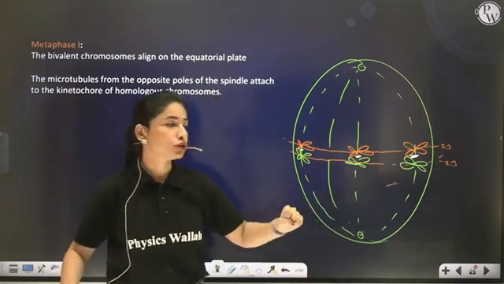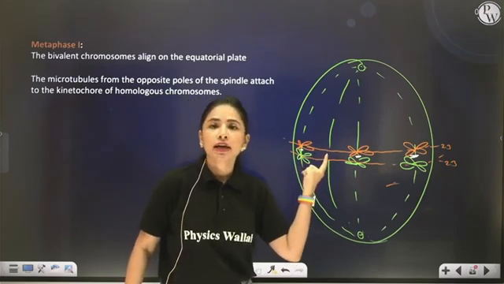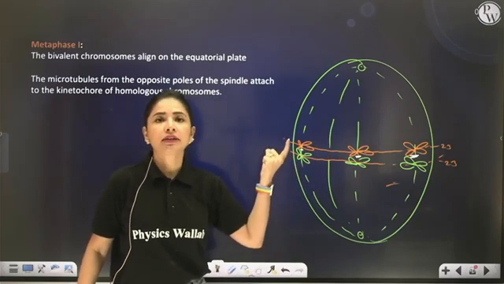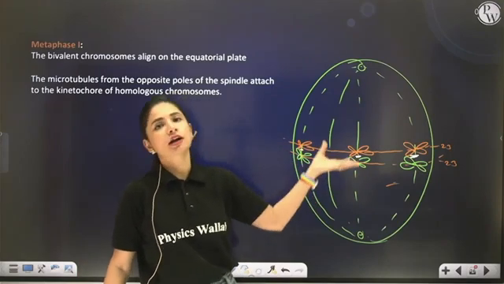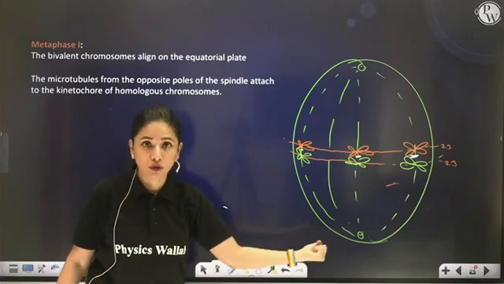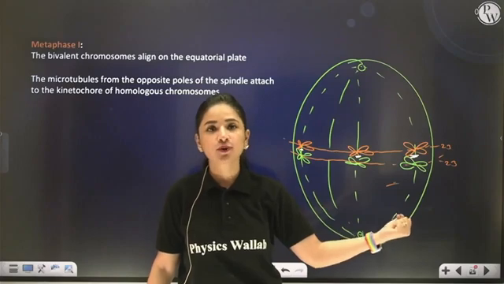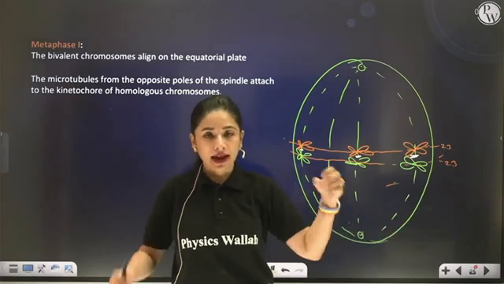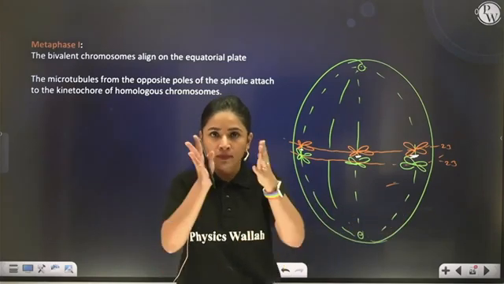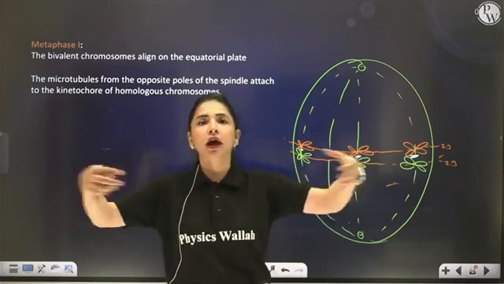The paired homologous chromosomes which are still attached will now tend to get separated, and 23 chromosomes will start moving upward and 23 chromosomes will start moving downward. That means we are almost reducing the chromosome number to half. Rather than 46 chromosomes moving towards one pole or another pole, 23 are moving.